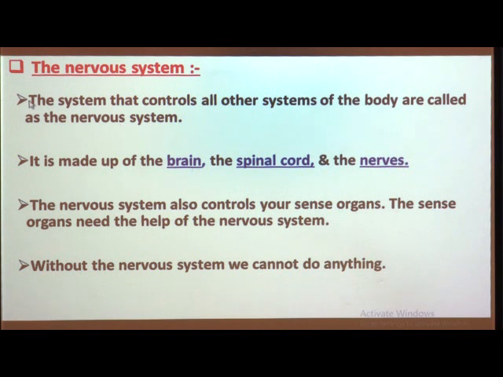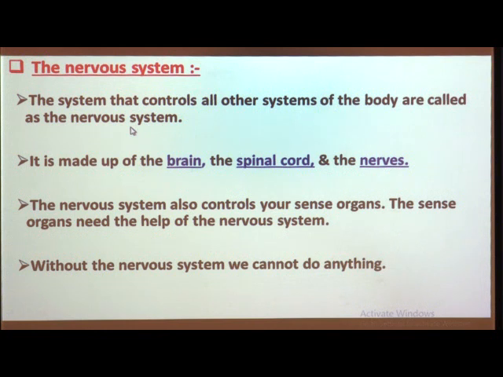So what is meant by the nervous system? The system that controls all other systems of the body is called the nervous system.